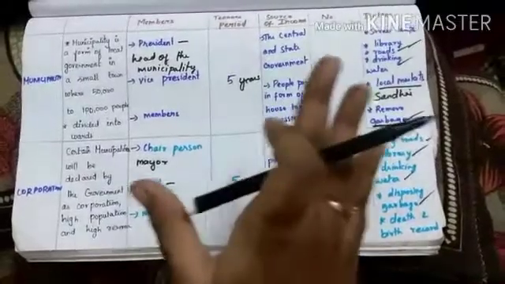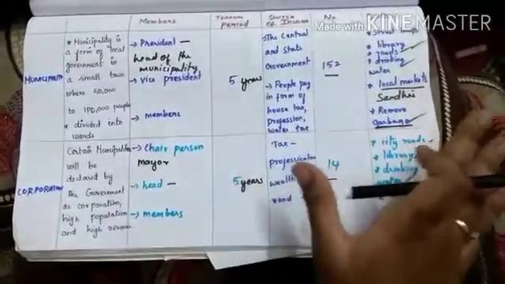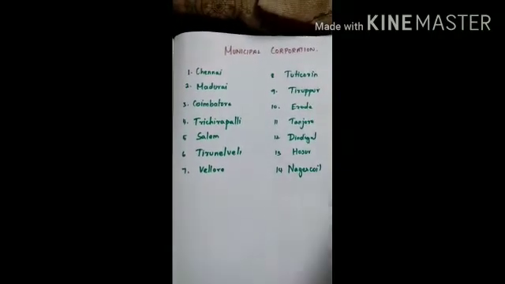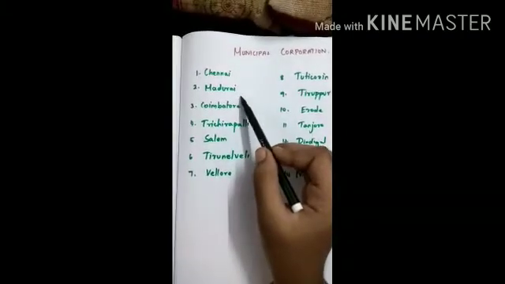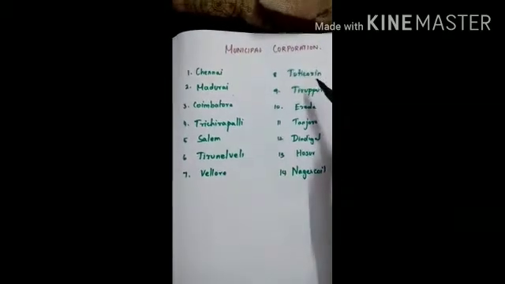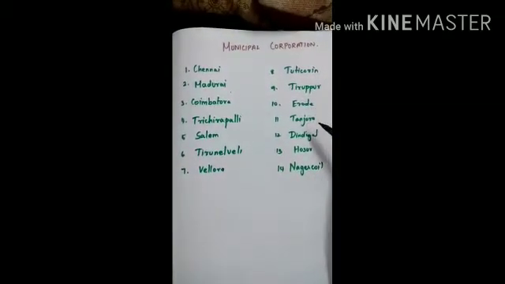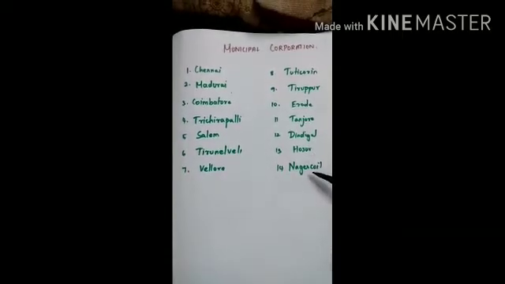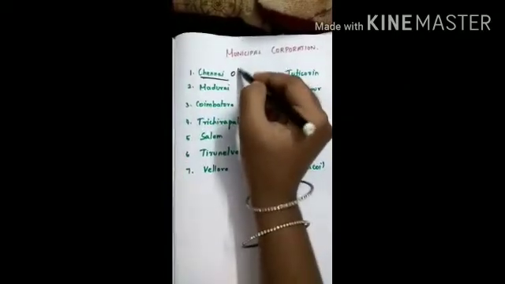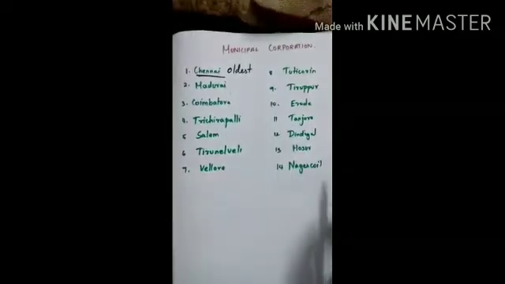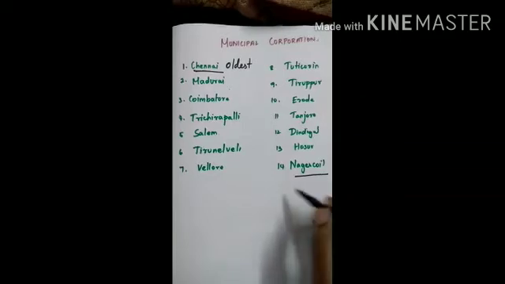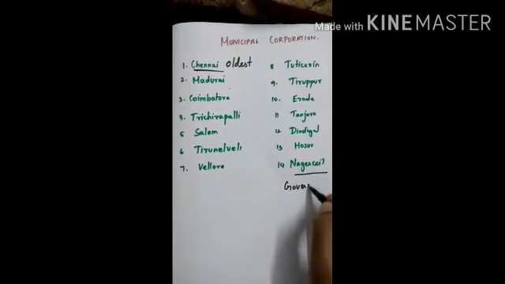This tabular column will help you get more marks. I am going to tell the names of the 14 corporations. First one, Chennai, Madurai, Coimbatore, Tiruchirappalli, Salem, Tirunelveli, Vellore, Tuticorin, Tirupur, Erode, Tanjore, Dindigul, Hosur, Nagercoil. Among these corporations, Chennai is the oldest corporation, and at present Nagercoil has been declared as a corporation by the government of Tamil Nadu.